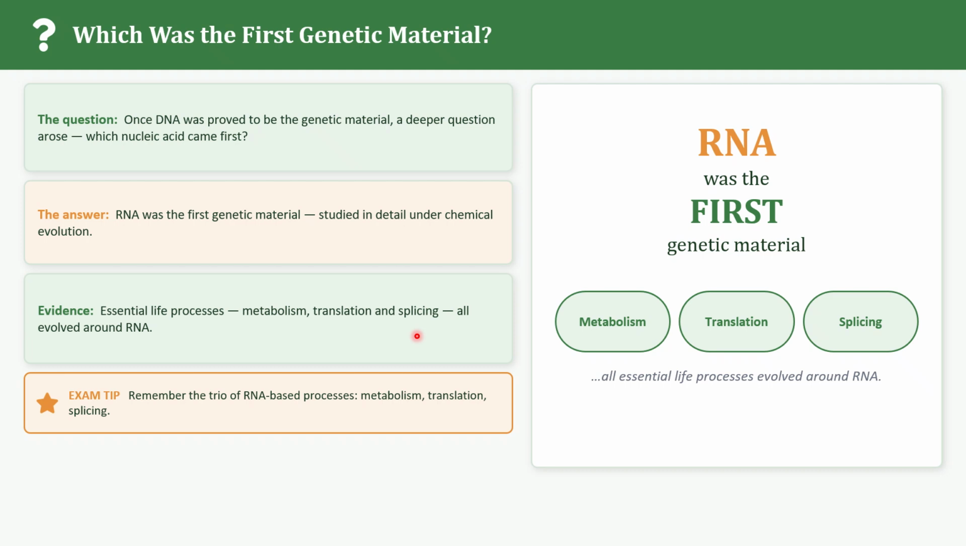So let's see this diagram. In this diagram you can see RNA was the first genetic material and the three life processes: metabolism, translation and splicing. This diagram shows that the earliest life processes revolved around RNA. Since all these three major biological processes depend on RNA, scientists concluded that RNA appeared before DNA. So let's move on to the next one.